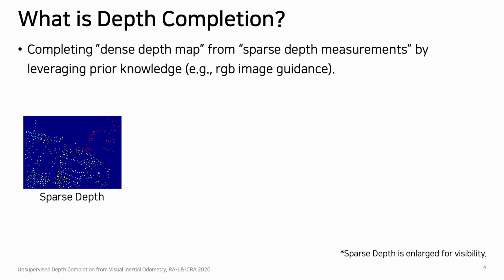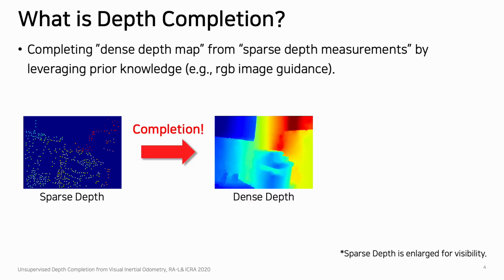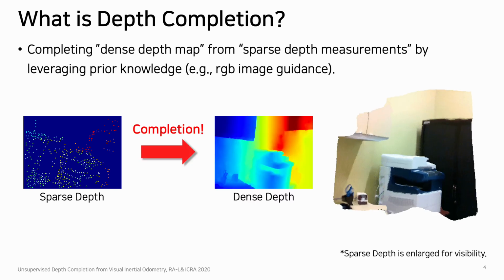Sparse depth maps pose a serious risk in systems that rely on precise depth information, such as robotics and autonomous vehicles. This makes depth completion, the task of estimating a dense depth map from sparse depth input, a crucial problem to solve. Depth completion is an ill-posed problem requiring prior knowledge to estimate high-dimensional variables from low-dimensional measurements.